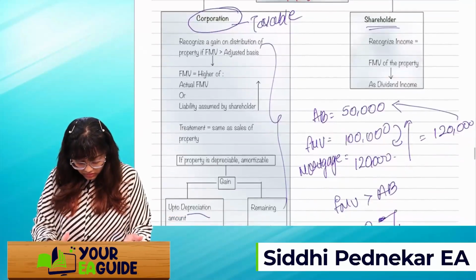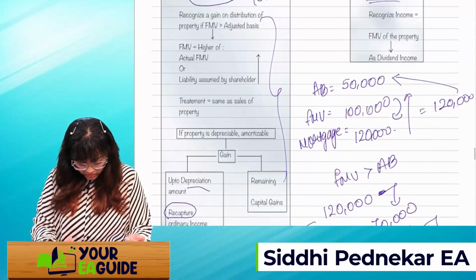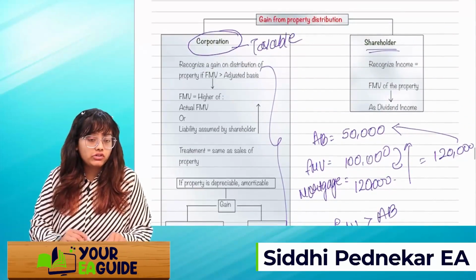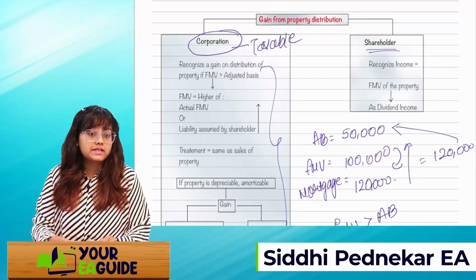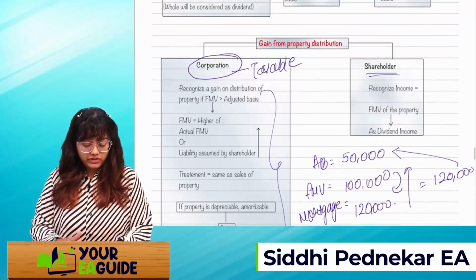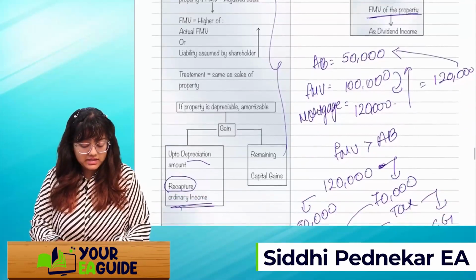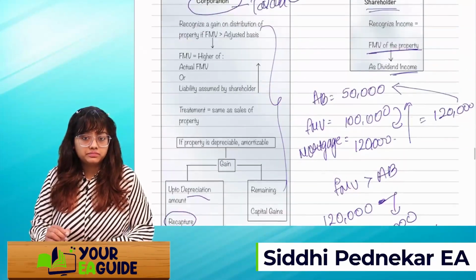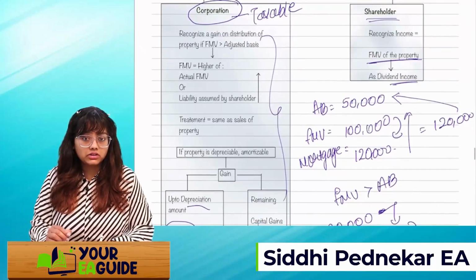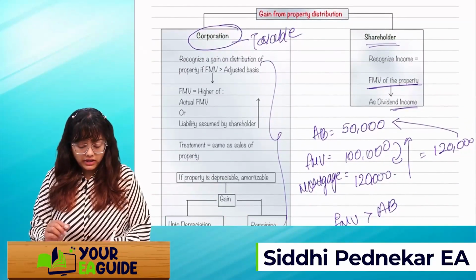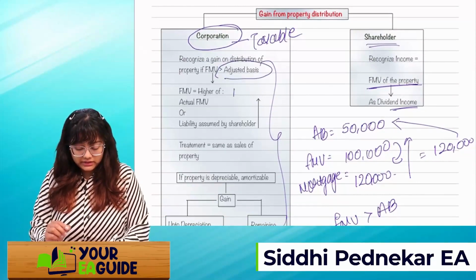Okay. Next is the shareholder. From the point of view of the shareholder, they will directly recognize the FMV of the property as dividend income. FMV of the property will be directly considered as dividend income. Got it, guys? Just one more change I want to tell you, that here the adjusted basis means the adjusted